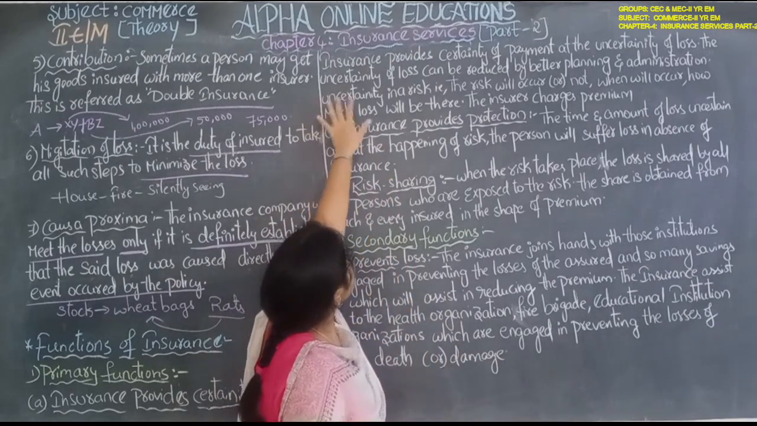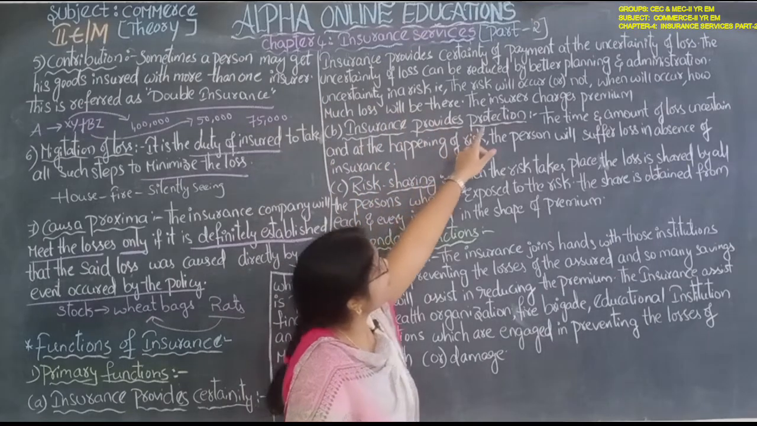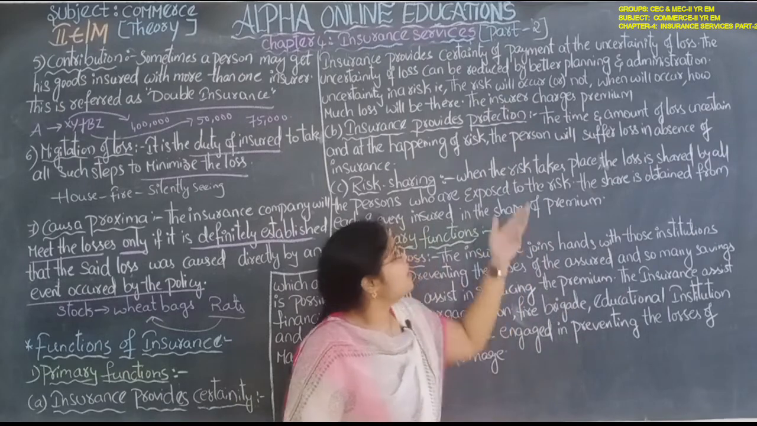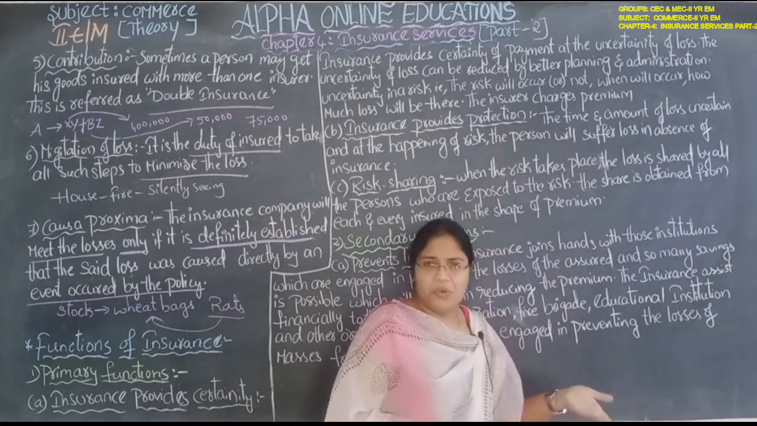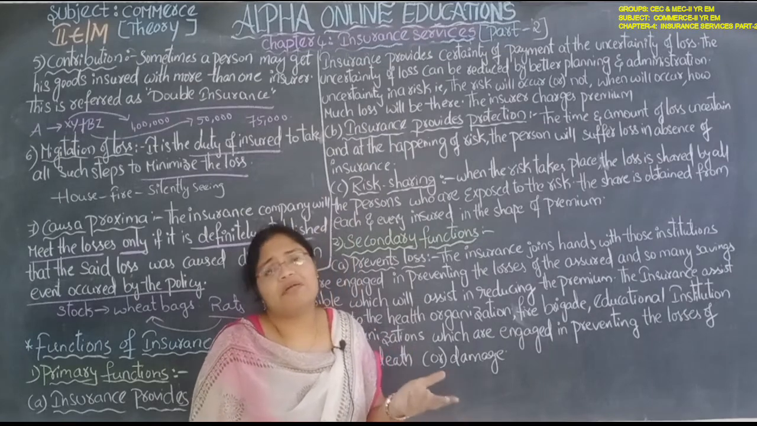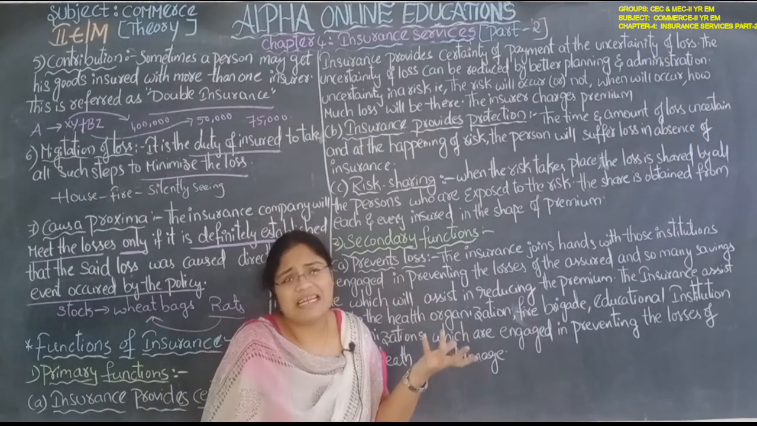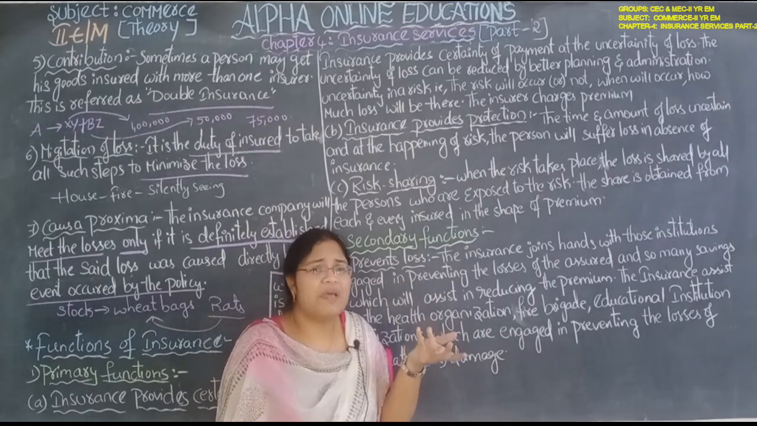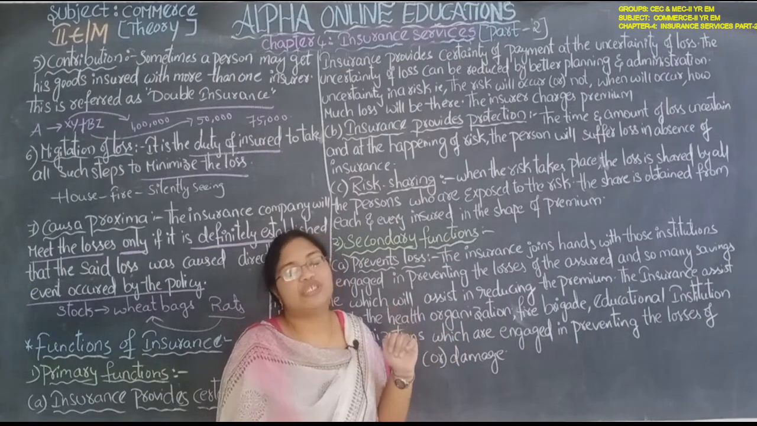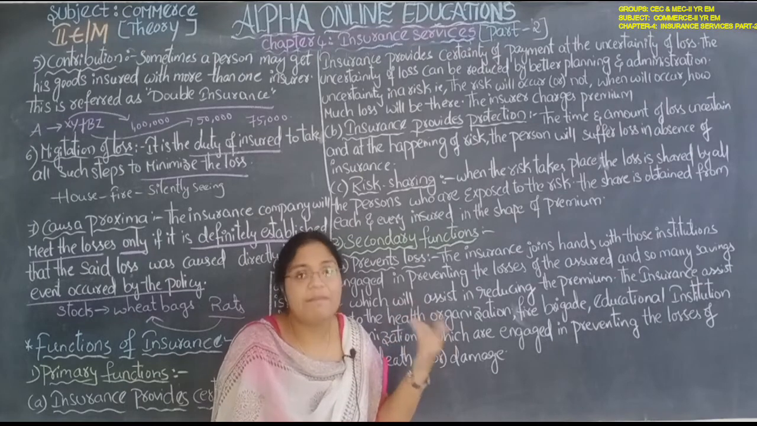Okay, uncertainty in the risk. The risk will occur or not, we don't know. When it will occur, we don't know. How much the loss will be, we don't know anything about the risk because it is uncertain. We don't know when it is going to happen. So that risk can be reduced by taking the insurance, and we have to pay a monthly premium.